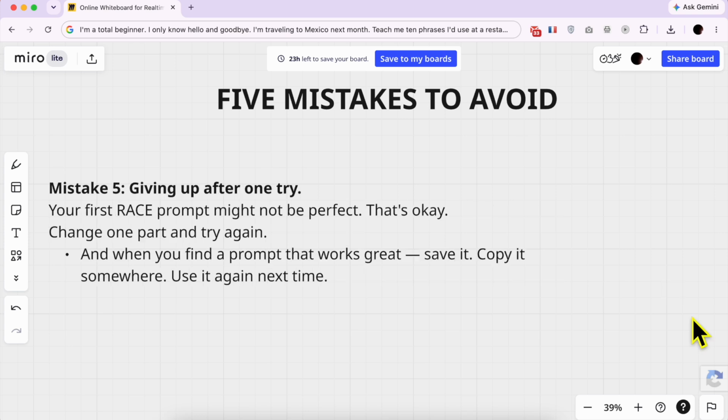And the last mistake is giving up after one try. Your first RACE prompt may not be perfect. That's okay. Change one part and try again. And when you find a prompt that works great, save it, copy it somewhere, use it again next time.